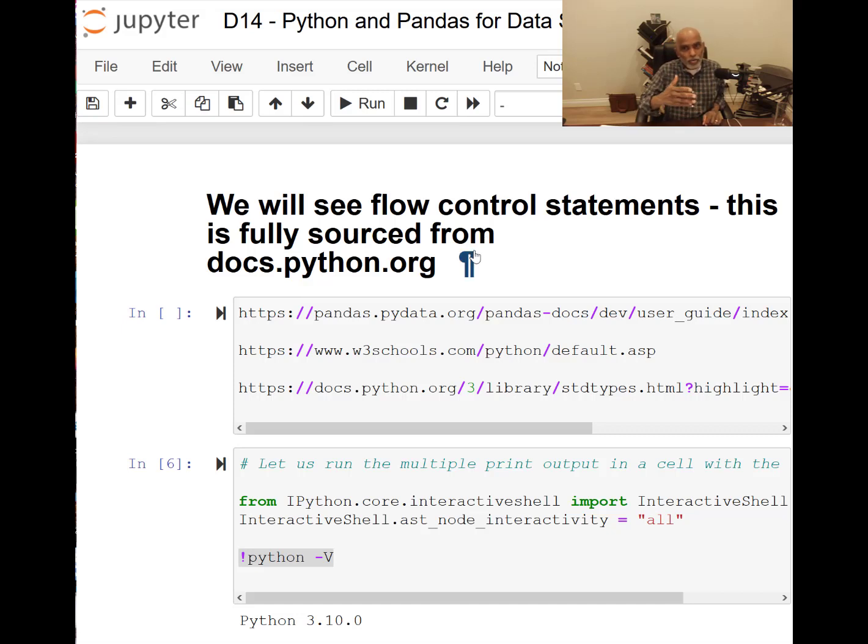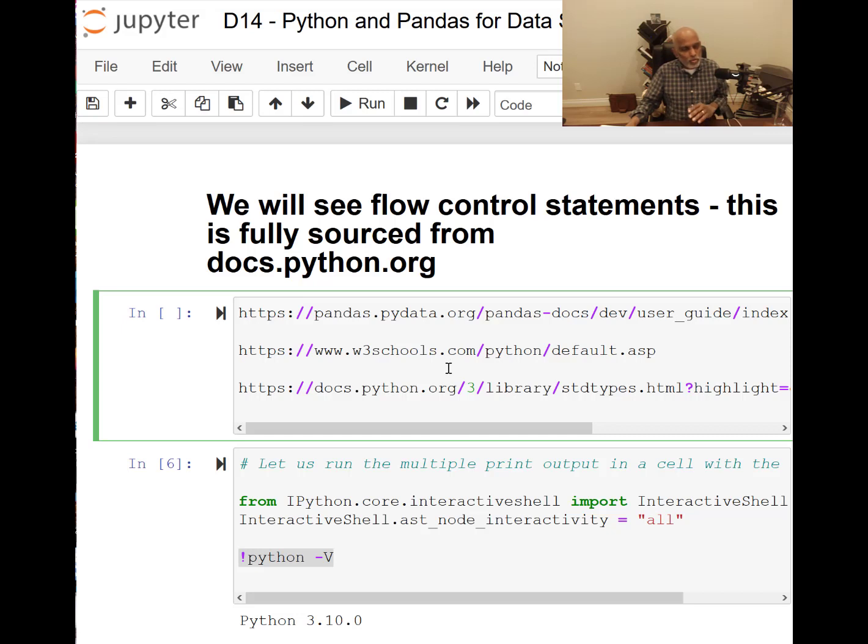Today I'm going to talk to you about flow control statements. That means how a sequence of executable Python statements have to be executed through a control process, like until some condition is satisfied. That condition could be multiple conditions, or it could have some specific value and then execute, and so on. We are going to see some examples, and these notes are fully sourced. For the first time I'm telling you this, fully sourced.